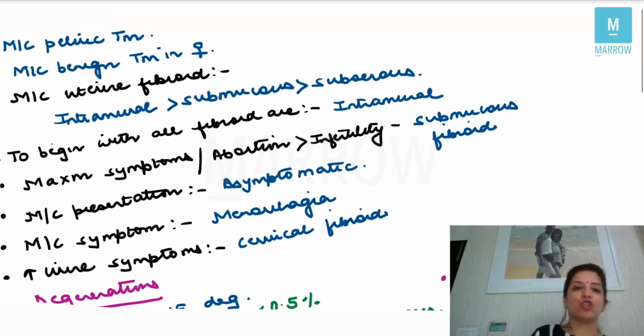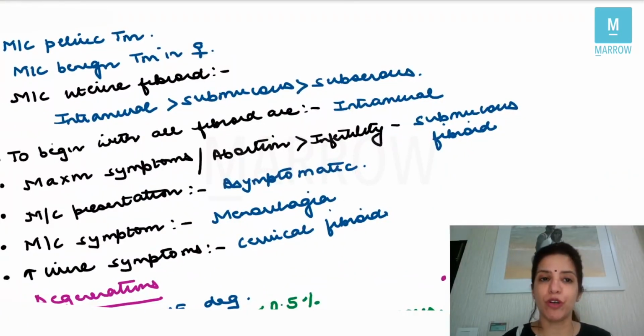So now the important points which you have to know about fibroid. Fibroid is again one of the hyperestrogenic conditions, and fibroid is the most common pelvic tumor in females. It's the most common benign tumor of the females also, and it is not only dependent on estrogen, it is also dependent on progesterone. So it's an estrogen and progesterone dependent tumor. So it's the most common pelvic tumor. It's the most common benign tumor in females.